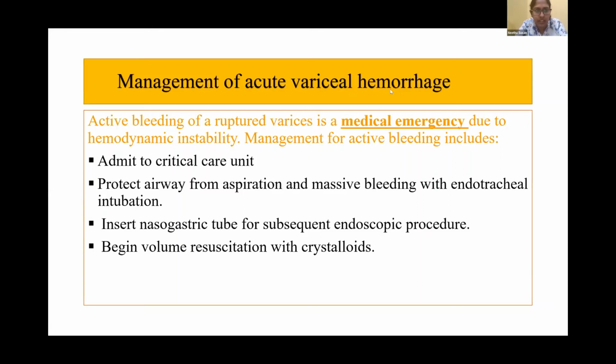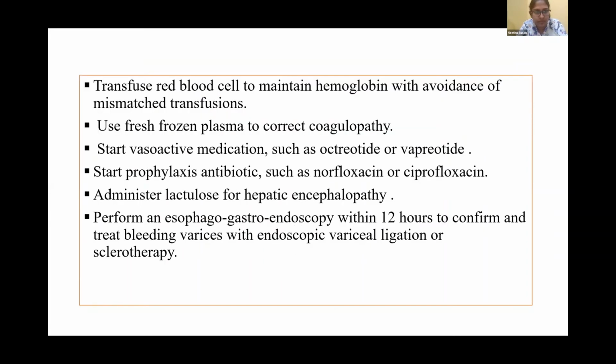So how do you manage it? Active bleeding of a ruptured varix is a medical emergency due to hemodynamic instability. Management for active bleeding includes admission to a critical care unit, protection of airway from aspiration and massive bleeding with endotracheal intubation, insertion of an NG tube for the subsequent endoscopic procedure, and beginning volume resuscitation with crystalloids. So transfuse blood PRBCs to maintain hemoglobin, with avoidance of mismatched transfusions. Use FFP to correct coagulopathy. Start vasoactive medications such as octreotide or vasopressin.